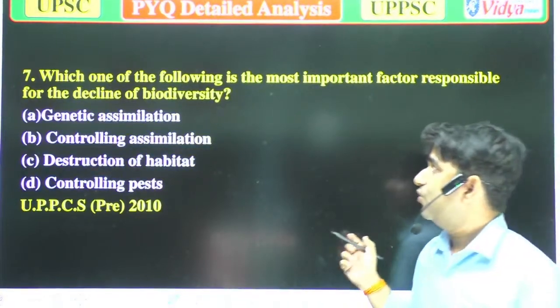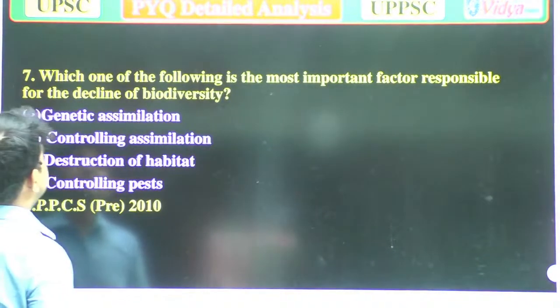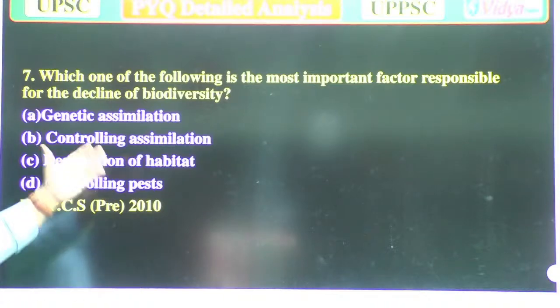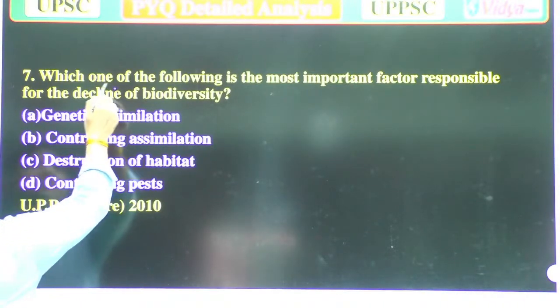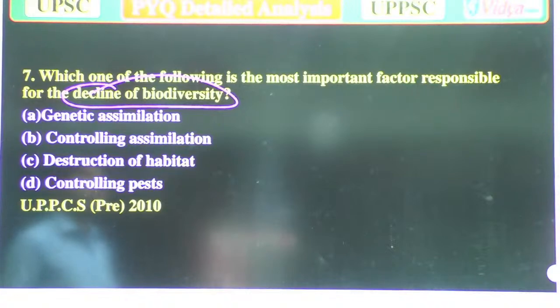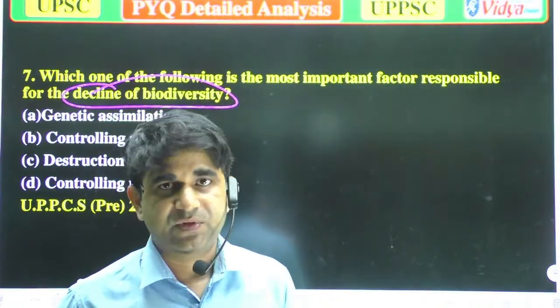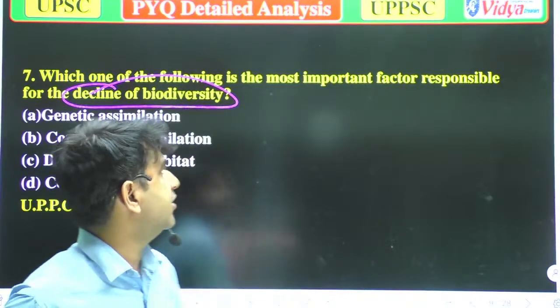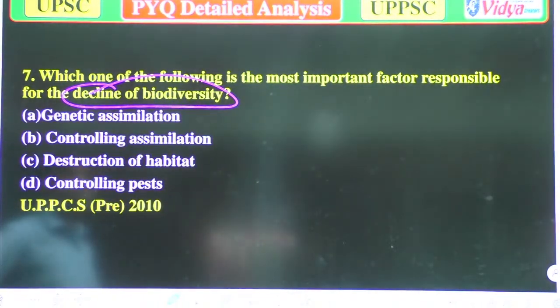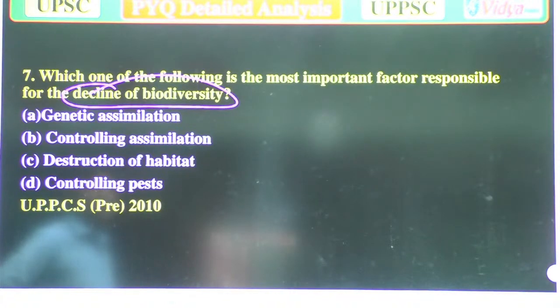Our next question is, which one of the following is the most important factor responsible for the decline of biodiversity? Again, it is the same question, but only the language is different. Which of the following will totally decline the biodiversity? Options are A, genetic assimilation. Option B, controlling assimilation. Option C, destruction of habitat. And option D, controlling pest.